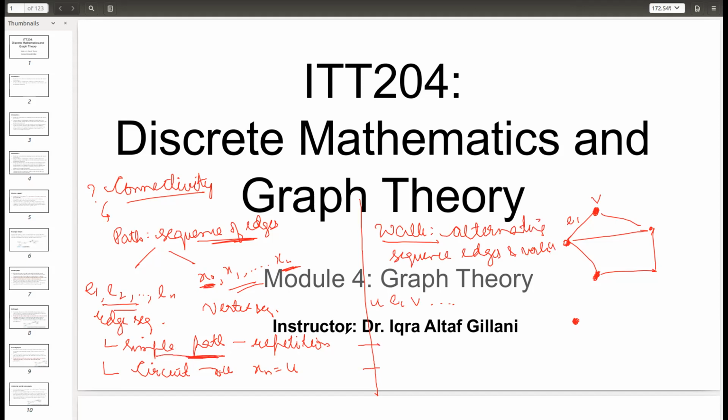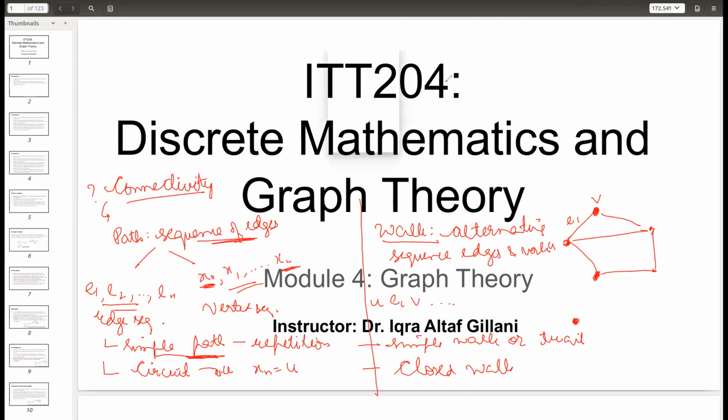So it's an alternating sequence of edges and vertices, and equivalent to this we have terms. In place of simple path we have simple walk, or what is it known as? What is the equivalent term in terms of walk if I want to consider those paths where there is no repetition of vertices or edges? It's known as a trail. Very good. And similarly, instead of circuit, you have a closed walk. Both have the same concepts. It's just different books and different notions of representation.